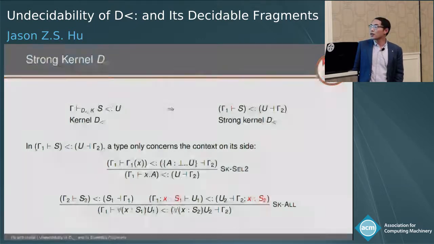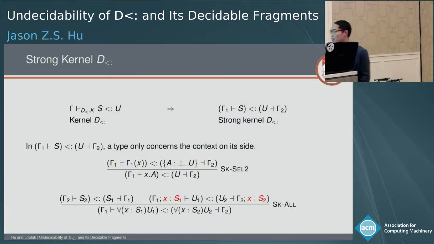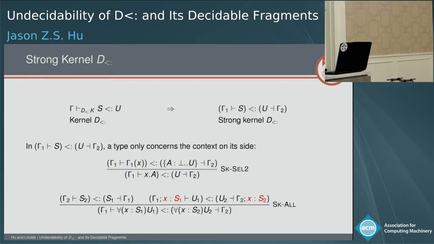No, unless you change Dsub to have S2 over here, then it's kind of redundant, right? If you change S1 to S2, then it would have been the same as Dsub. So the creativity is over here, so we kind of weaken the comparison, but still it's kind of stronger than kernel Dsub. Okay, thank you.